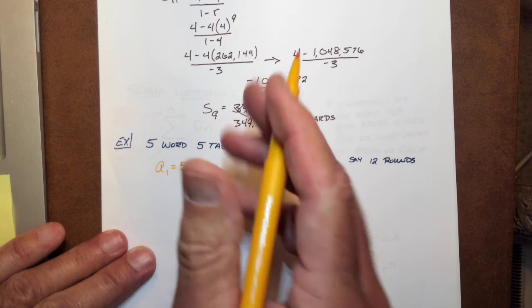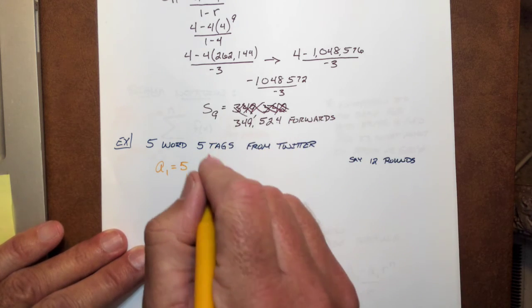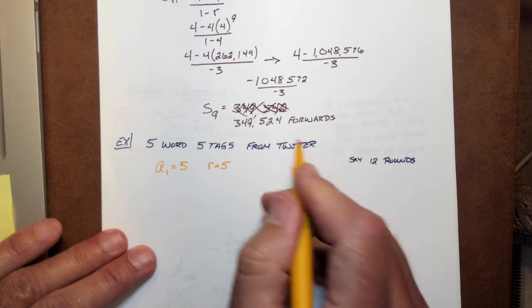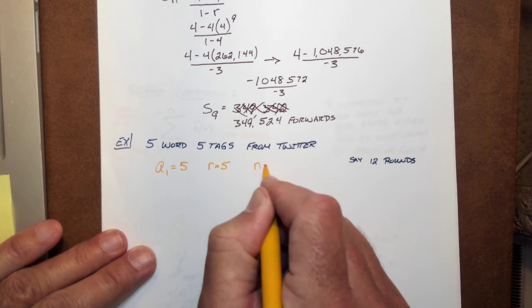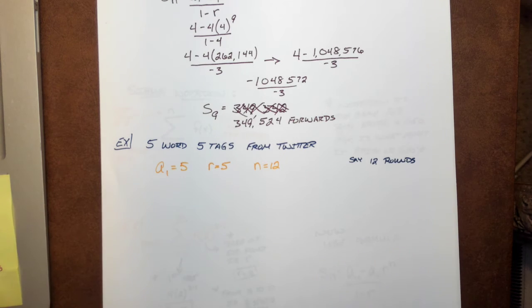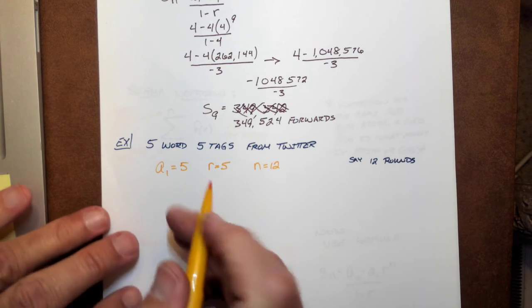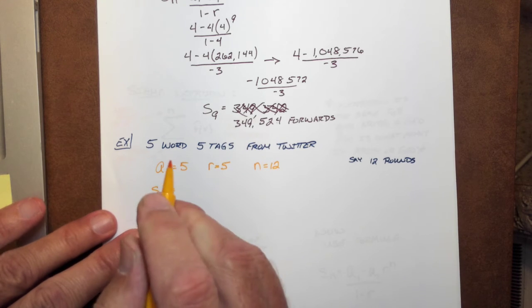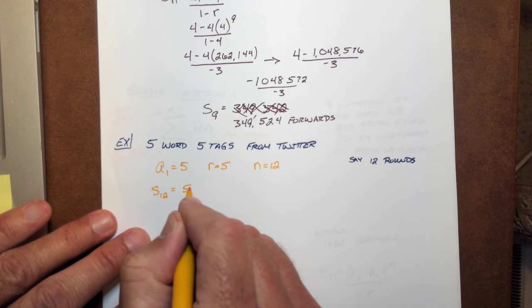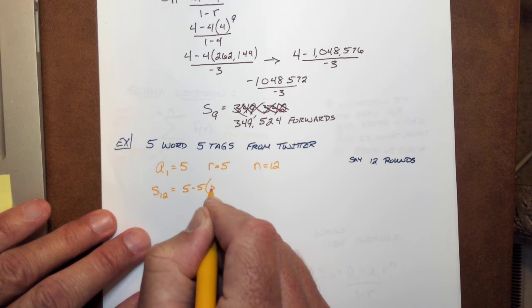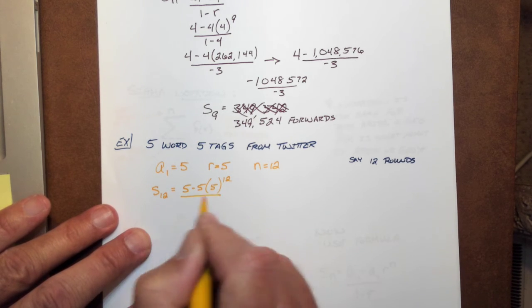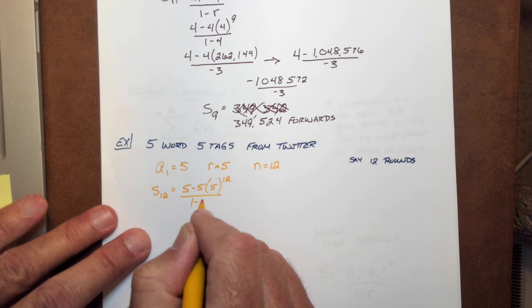Instead of 4 forwards, we got 5 of them. So we're tagging 5 other people in our tweet. And then 12 rounds, so n is equal to 12. So let's plug this bad boy in. S sub 12, because we want 12. 5 minus 5 times 5 raised to the 12th power, all over 1 minus 5.